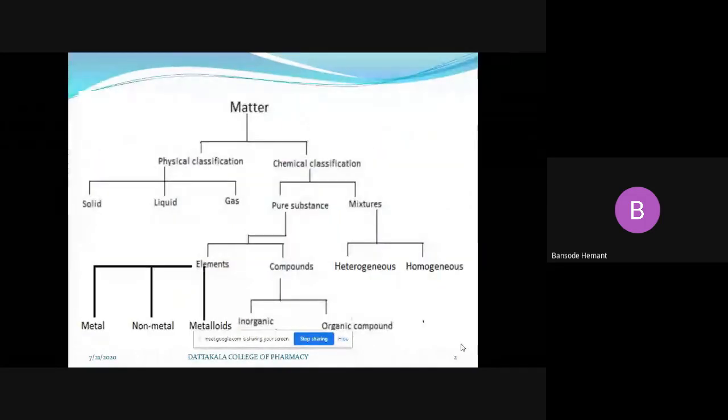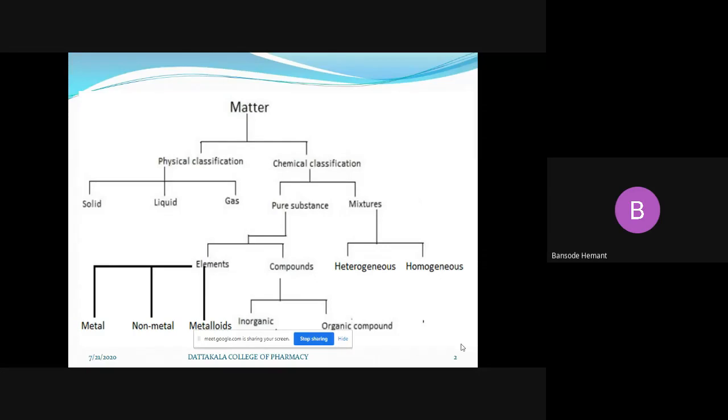So what is matter? Have you heard the term matter? Matter is simply everything which is present in the universe. Everything is made up of matter.